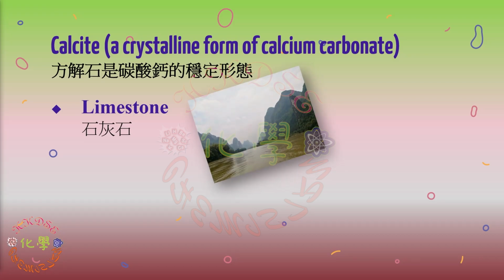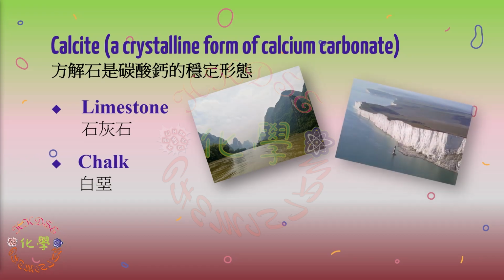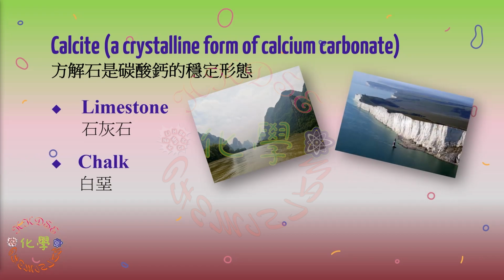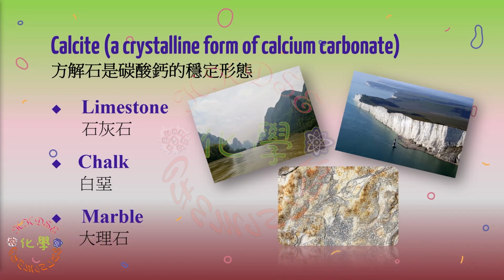Guilin is a world-famous city with numerous limestone hills and caves in China. The Seven Sisters are a series of chalk sea cliffs on the English Channel coast. Marble is a metamorphic calcite.